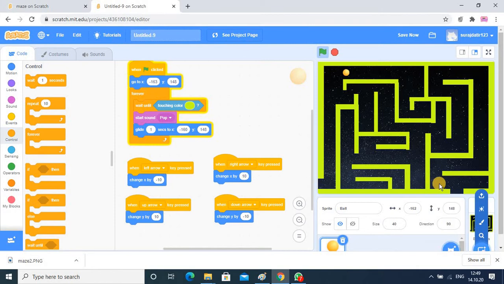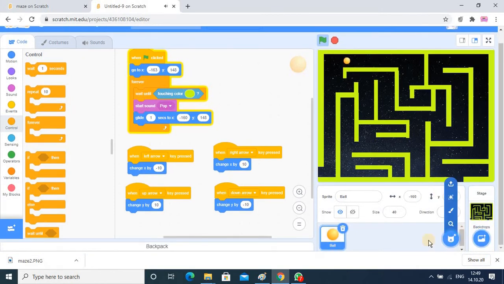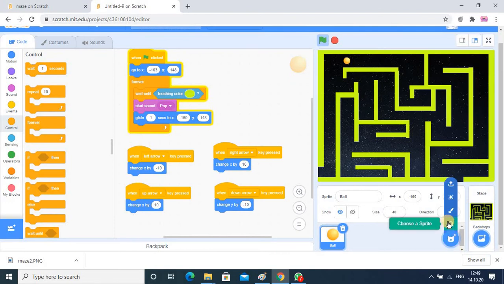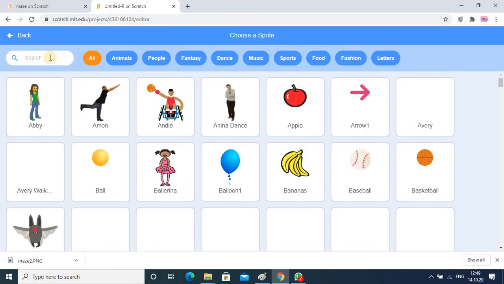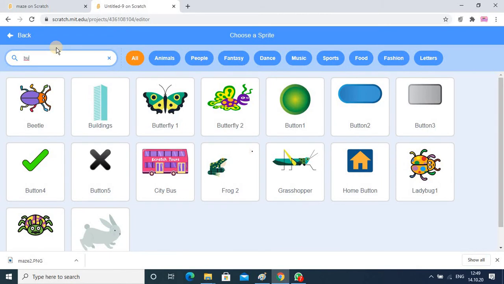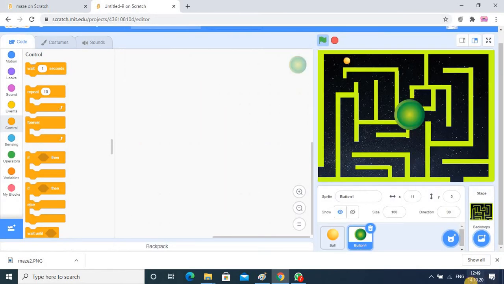So we add one more sprite here. You can add any according to your compactness. I would like to add this one, and it is too big, so you can set its size.